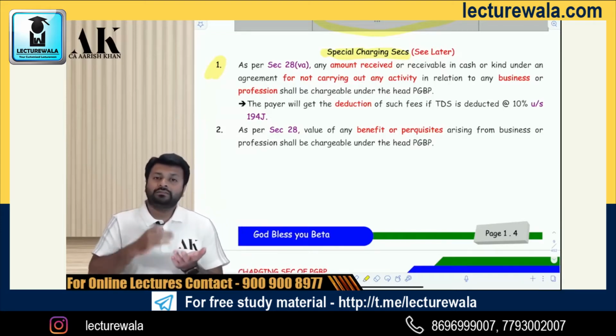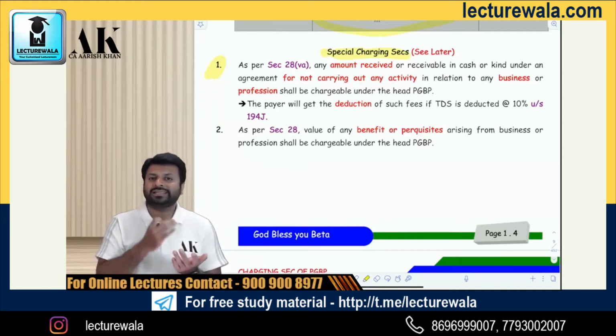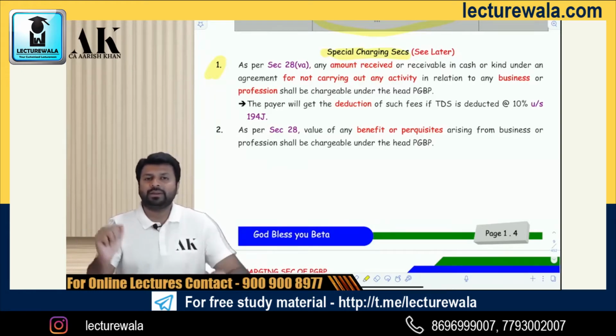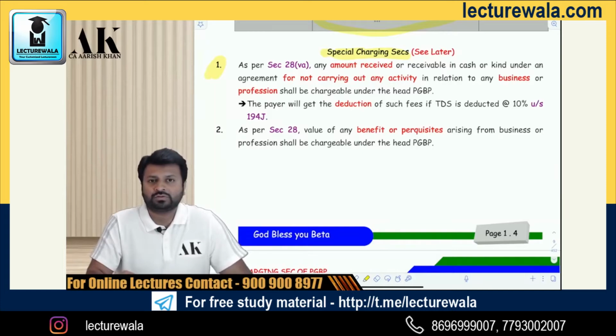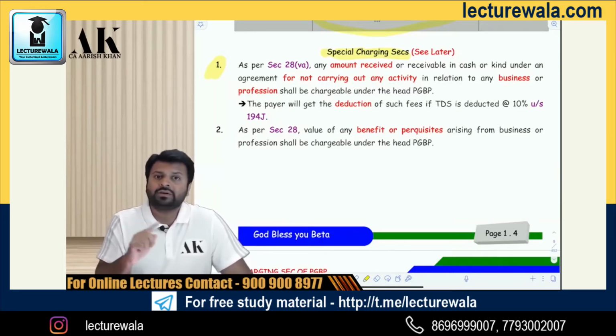Plus, here is one more procedure and one more formality which the government has put on the assessee. Mukesh Ambani, while making the payment or making the credit of that 5,000 crore rupees to Anil Ambani, will deduct TDS under 194J at the rate of 10%. 194J covers this particular thing.